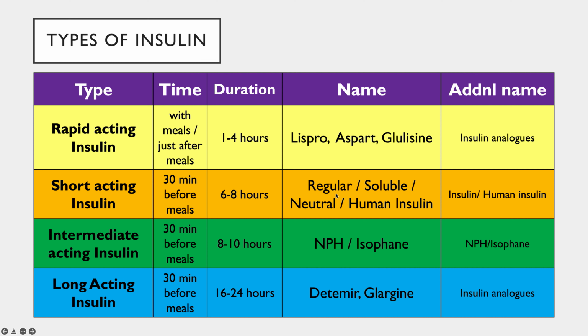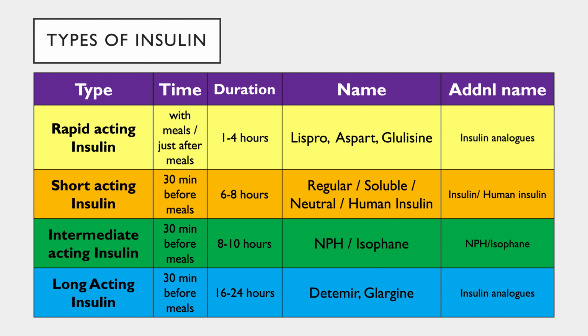The rapid acting insulins are Lispro, Aspart and Glulisine. Short acting are the human insulin, or the regular, soluble or neutral insulin. Intermediate acting insulins are the insulins in which this NPH is mixed, so they are called NPH insulins or isophane insulins. Then we have the long acting insulins, which are Detemir and Glargine. The rapid acting and the long acting insulins are called insulin analogs. Once again, four categories of insulin: rapid acting, short acting, intermediate acting, and long acting.